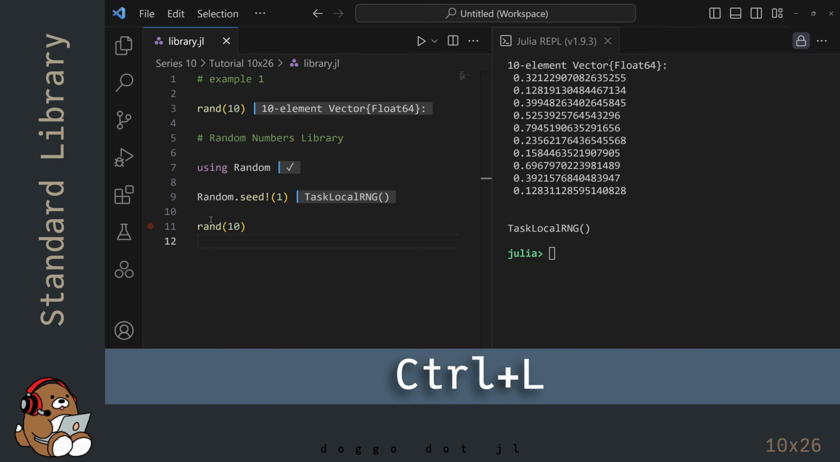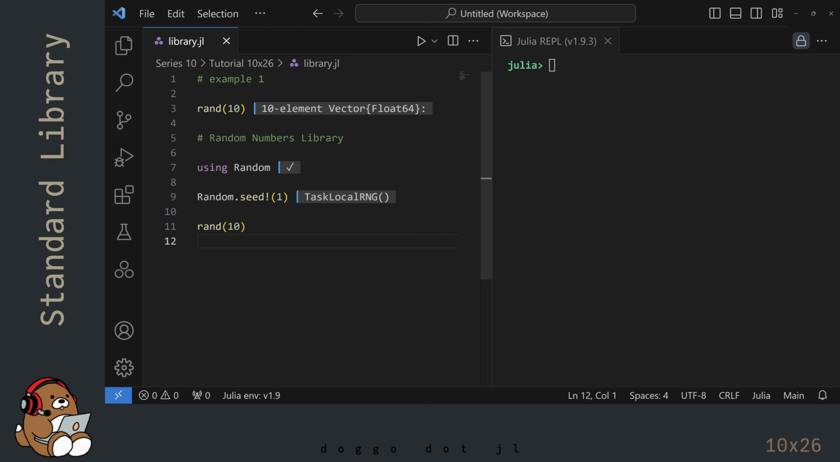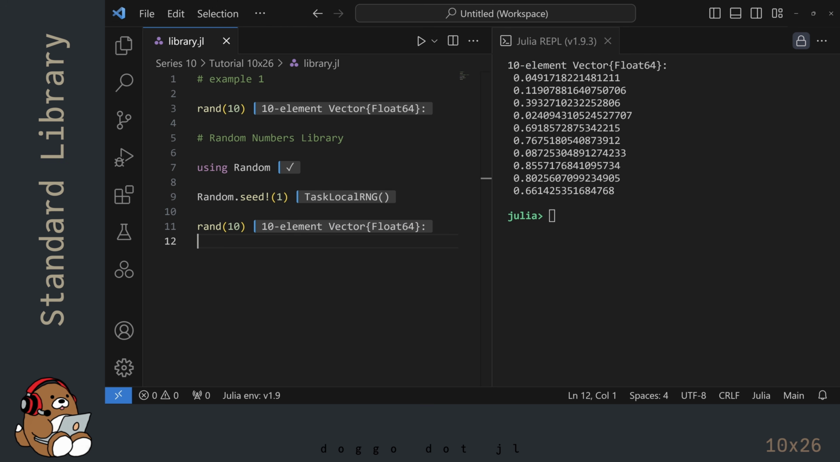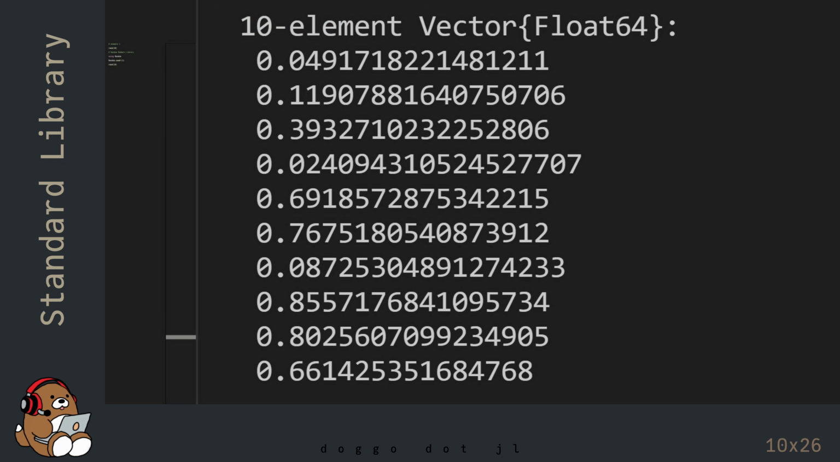I'm going to clear my REPL display by clicking on the REPL tab and then hitting Ctrl L. And then I'm going to hit Shift Enter in the editor. In the REPL, you'll see a new vector with 10 new random numbers. But the difference is that you should see the same 10 numbers on your computer. So that's pretty useful.